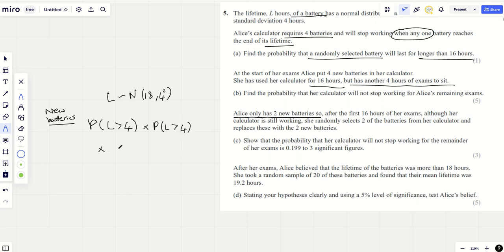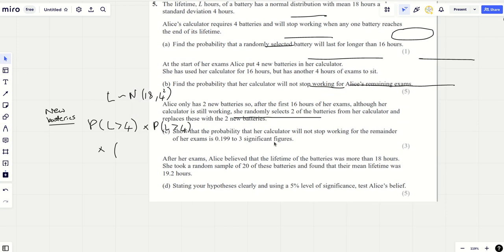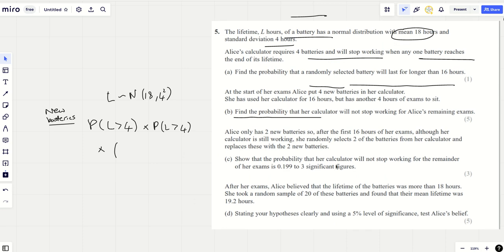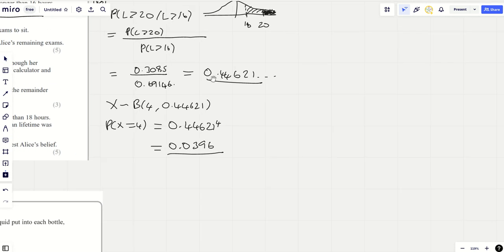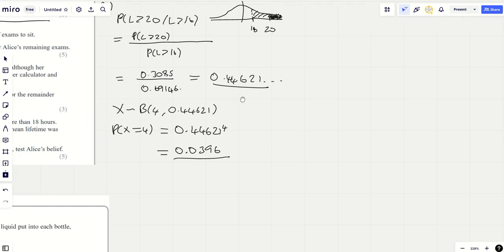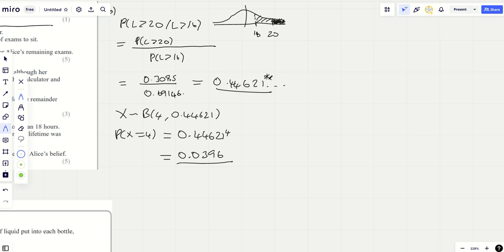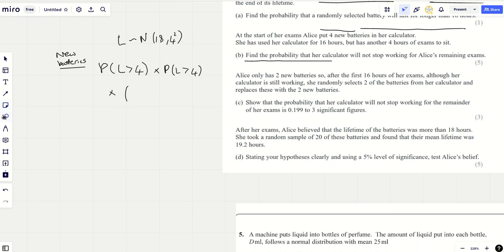Now let's think of the other batteries which have been in there, which we know have already had 16 hours and need to last for another 4. Well, with those, we need the previous answer, because we've already worked that out. Well, not the final previous answer, but, let's not move that. That's messed everything up. This value here is the probability that any one of the old batteries lasts another 4 hours. So if I just star that, I need that for the 2 old batteries. So I can call these the old batteries.